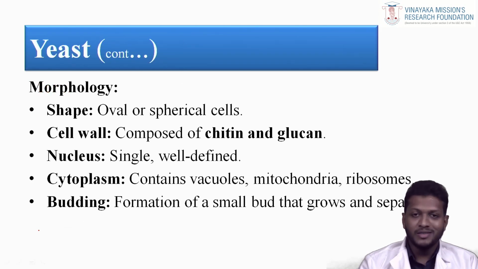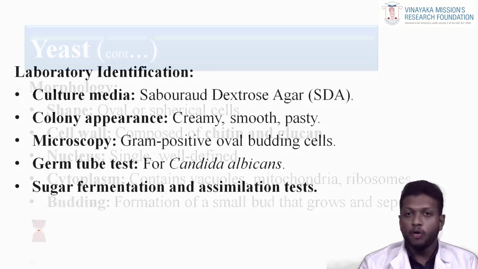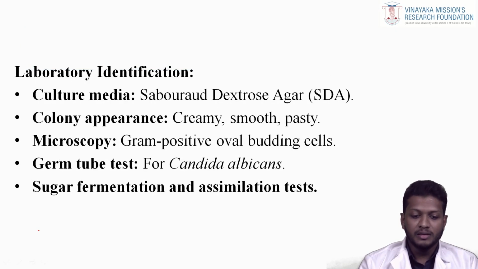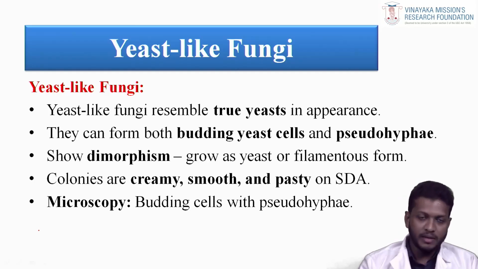Next, the morphology. Shape: oval to spherical cells, with a cell wall composed of chitin and glucan. Nucleus: single, well defined. The cytoplasm contains vacuoles, mitochondria, and ribosomes. Budding: formation of a small bud that grows and separates. Laboratory identification: culture media is Sabouraud dextrose agar, otherwise called SDA. Colony appearance is creamy, smooth, pasty. Microscopy shows gram-positive oval budding cells. Tests include the germ tube test, one of the main tests for Candida albicans, and also the sugar fermentation test and assimilation test.